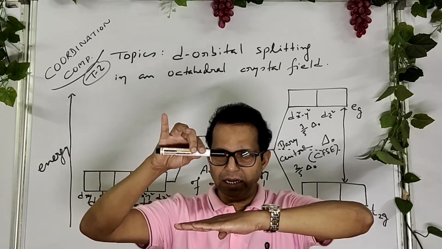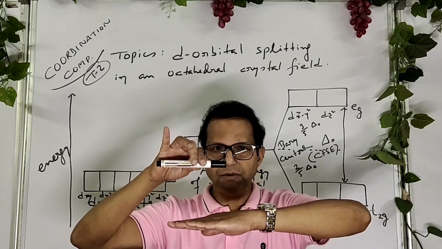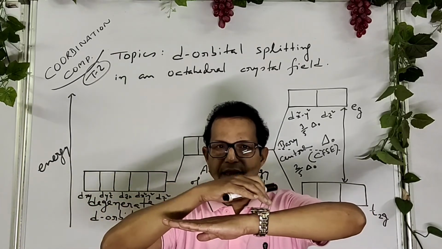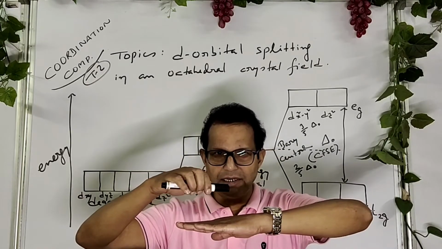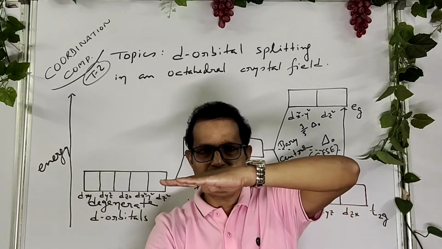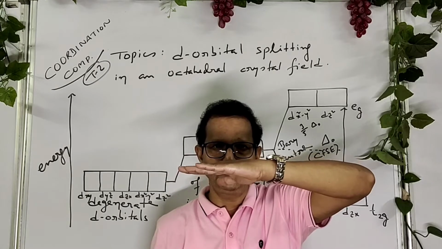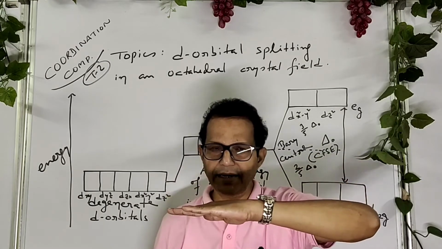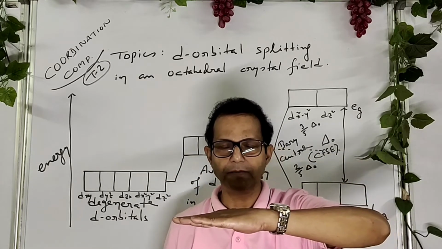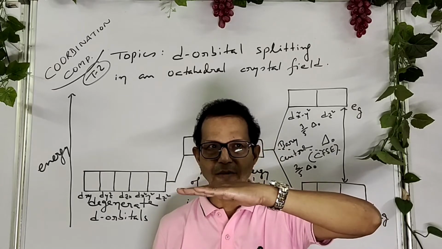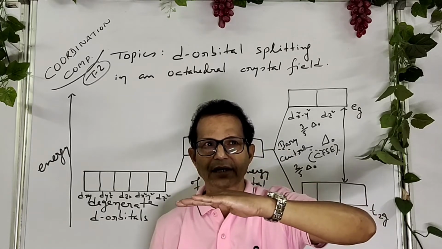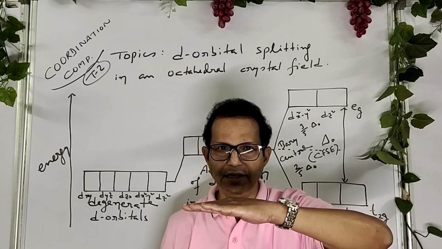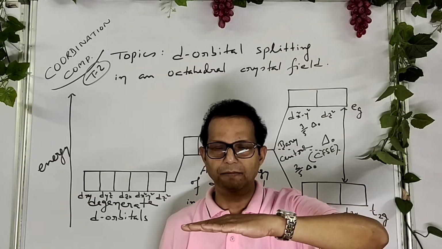When a ligand comes closer to the central metal, then the d orbital electrons get excited and reach into high energy level. As you know that any excited state is unstable, so the d orbital splits into different energy levels.